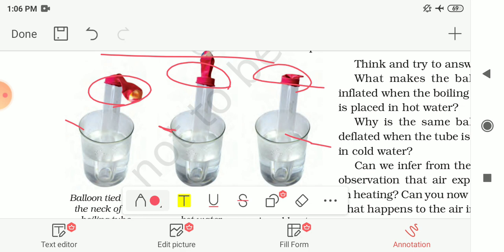If you observe, when the test tube with the balloon is placed in hot water, the balloon gets inflated like this. On taking out the test tube from the hot water, it gets cool and the inflated balloon contracts like this one. And when the test tube with the balloon is placed in ice cold water, the balloon contracts more, like this third one. So we can say that air expands on heating, because here the balloon gets expanded, and on cooling, air contracts, as here the balloon gets contracted.